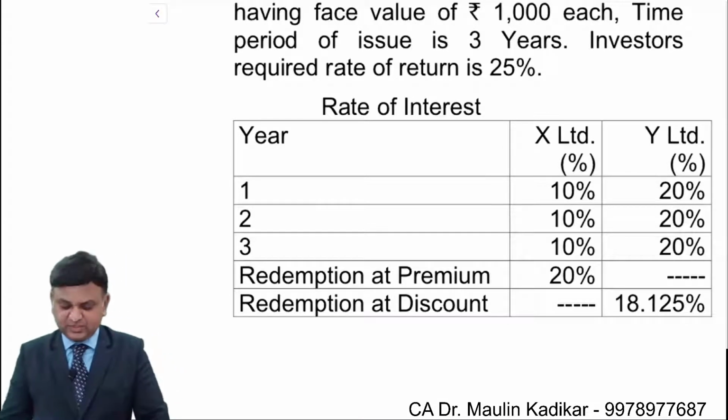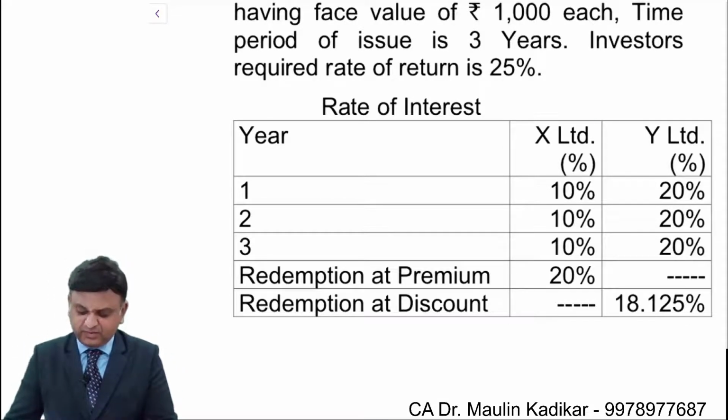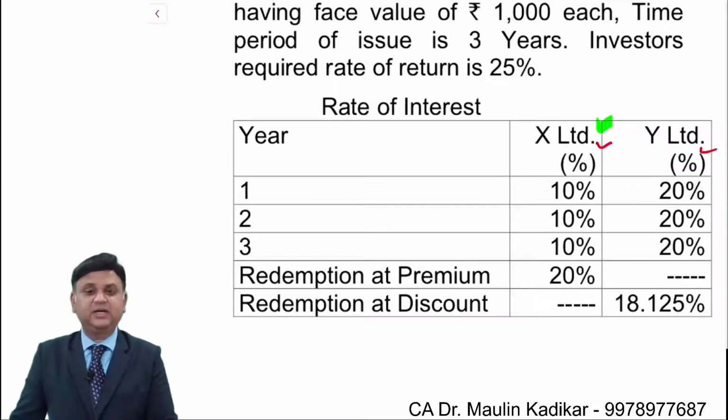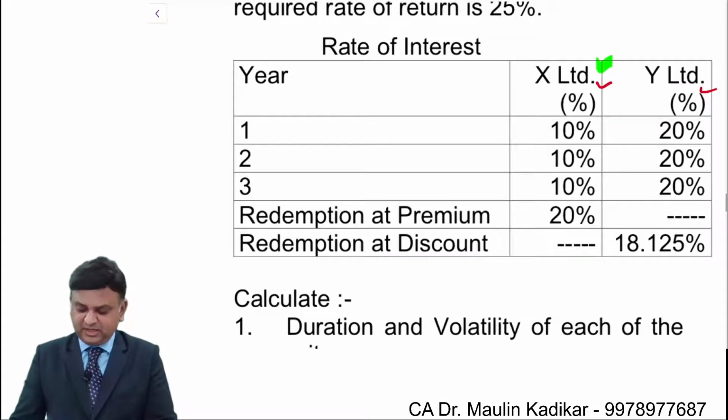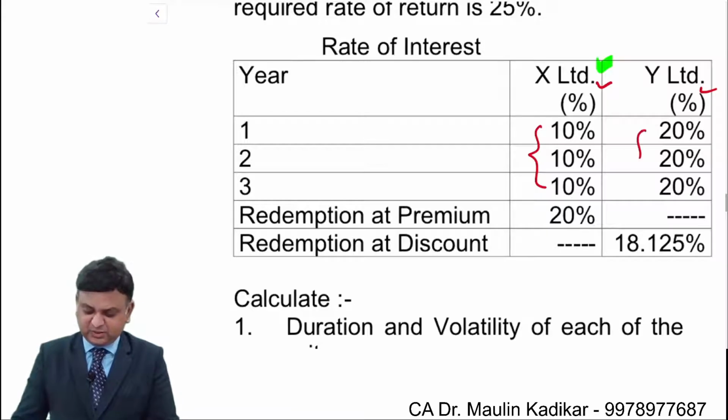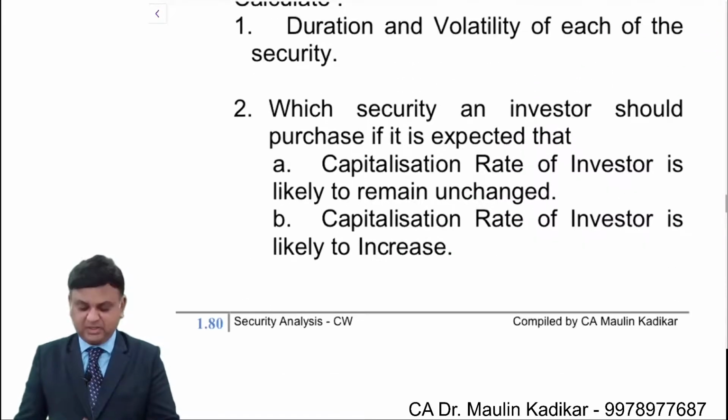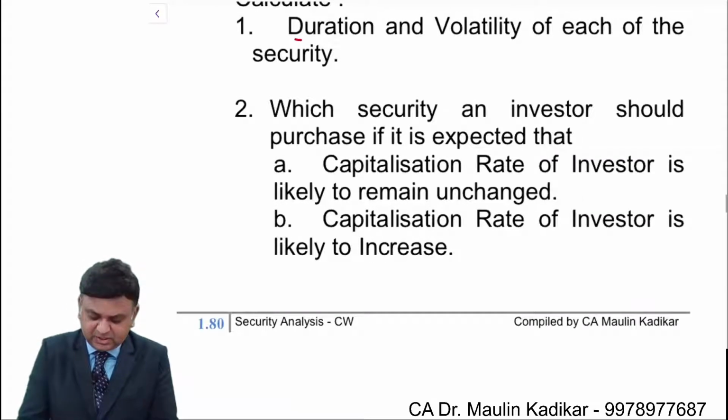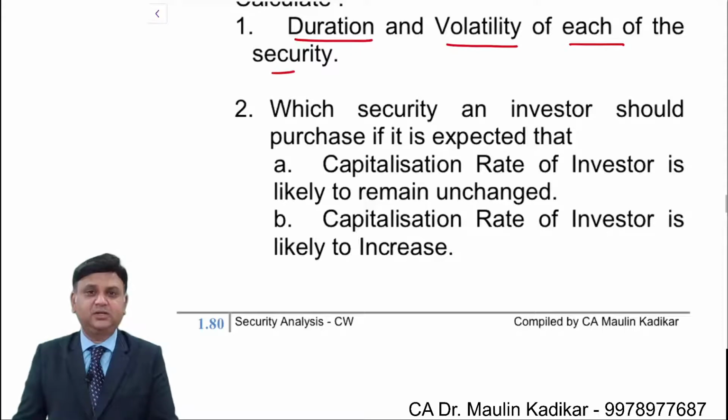Later on we are going to see a question like this. We have been provided with the information about the two securities X and Y. The rate of interest information is provided to us. The redemption value information is given. The question says that calculate the duration and volatility of each of the security.